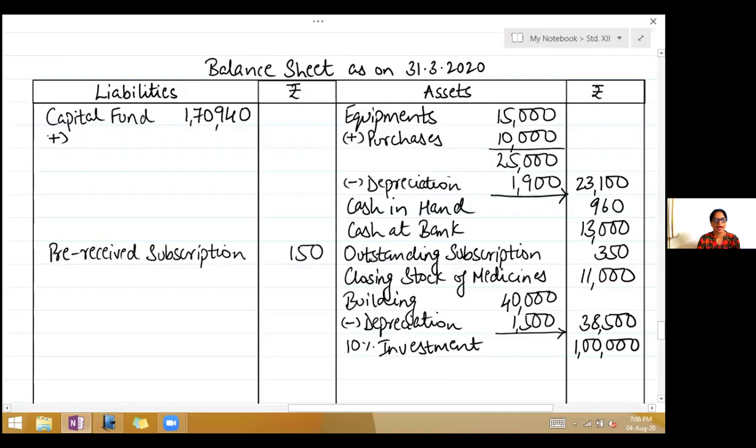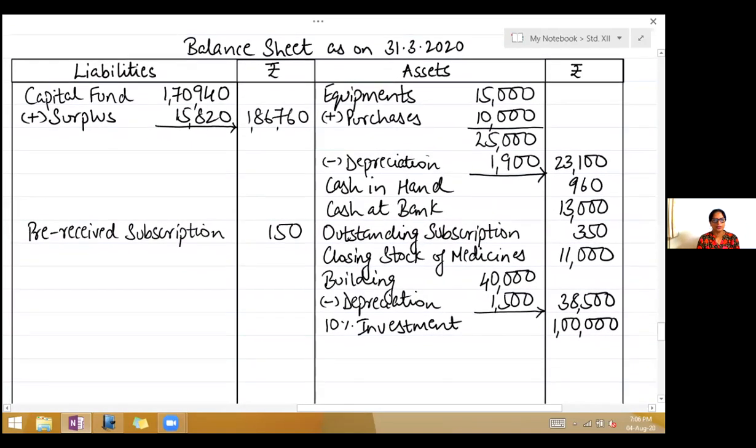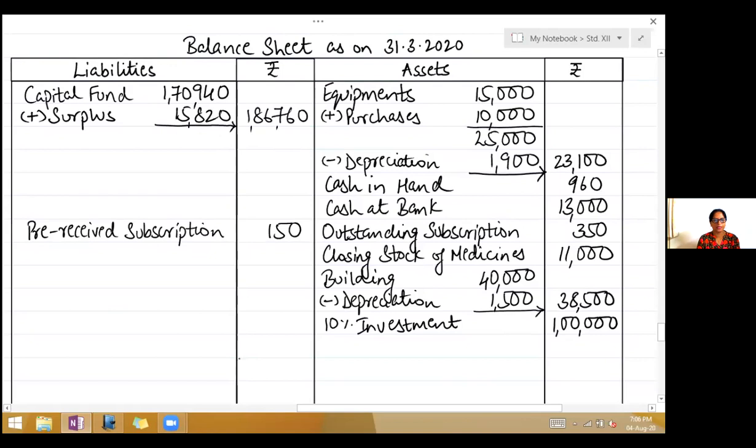Now this surplus will be added to capital fund on the liability side of the balance sheet. So write add surplus 15,820, added, take it to the outer column. It's 1,86,760. And now you will close the balance sheet. So take the total of the liability side and the asset side.